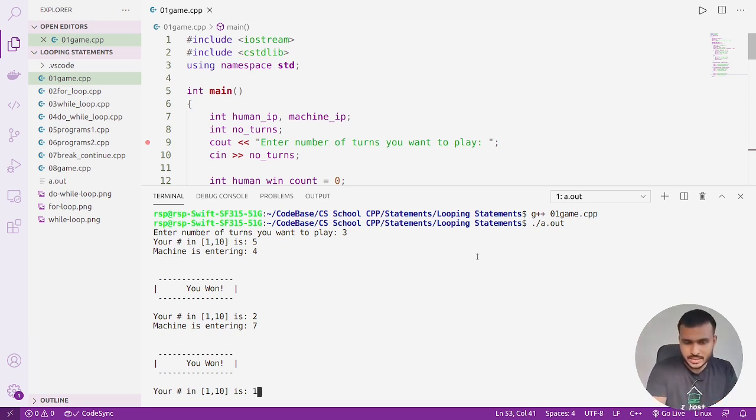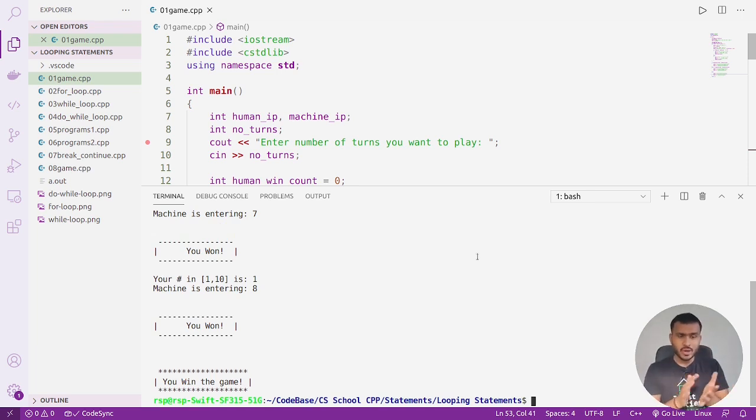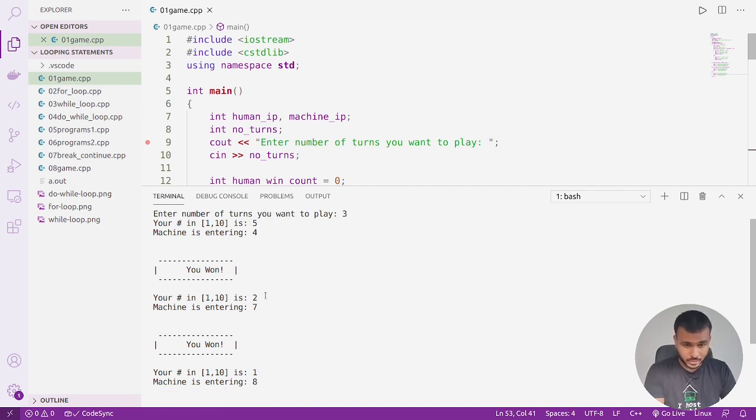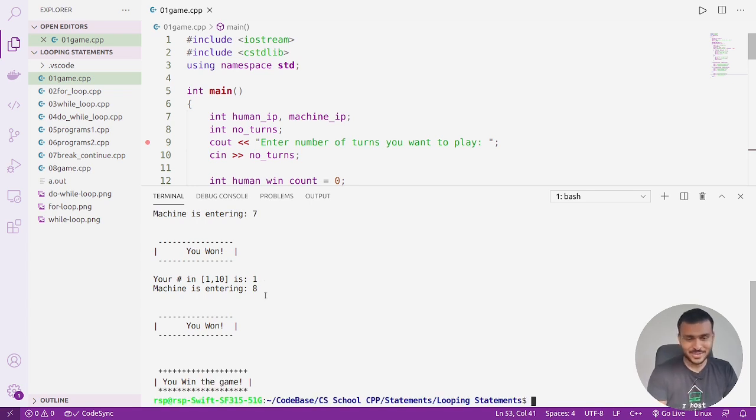Let's enter 1 this time. Let's see what happens. We entered 1, the machine is entering 8, and again we won this turn. So finally we win the game. And there's one coincidence actually. If you observe the answer, if you take the sum of all the inputs that we have given, it's coming to 9. This is a pure coincidence. There is no such logic written inside the code.